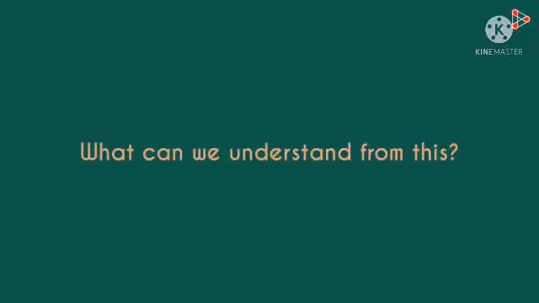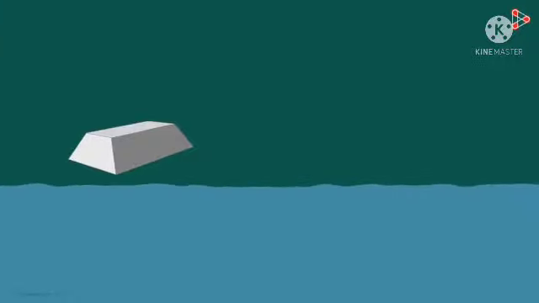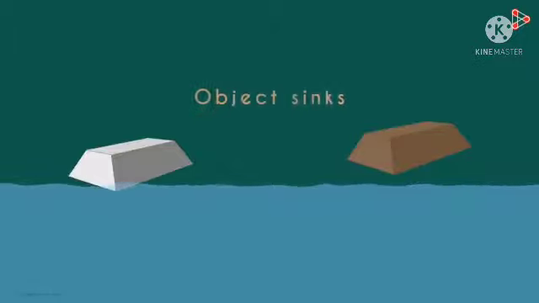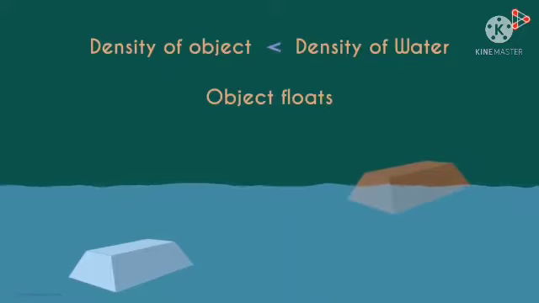What does the relative density tell us though? What can we understand from this? First, it tells us that silver is a lot more dense than water under the given conditions. Approximately 10.5 times denser. But that's pretty obvious given the numbers. This tells us another important thing. It tells us whether the object will float or sink in water. In simple terms, a substance will sink if it's denser than the liquid it's placed in, and it will float if it's less dense than the liquid it's placed in.